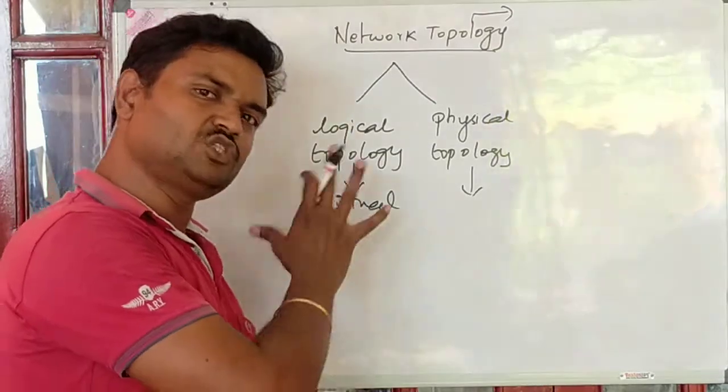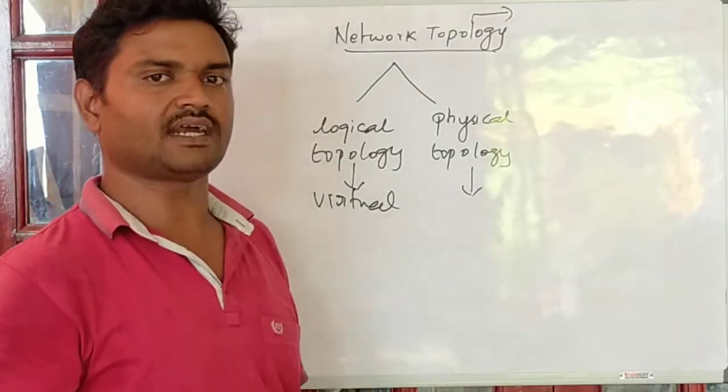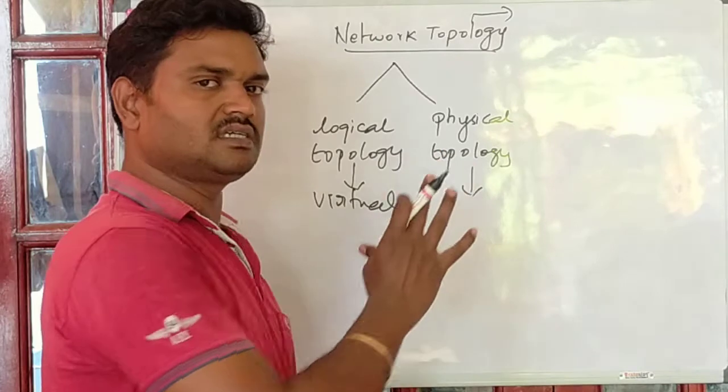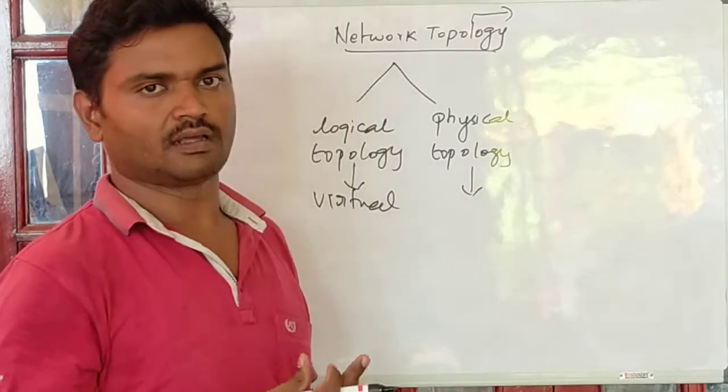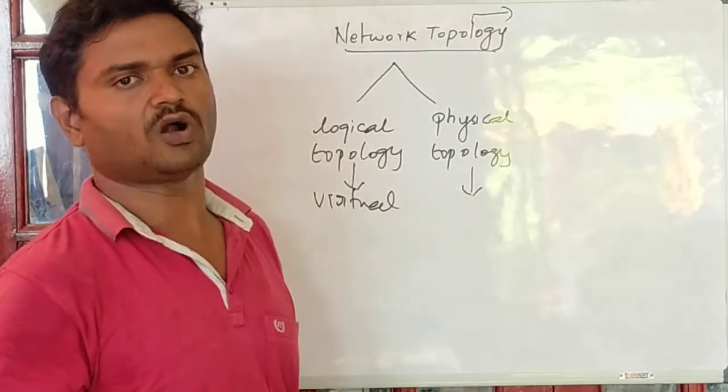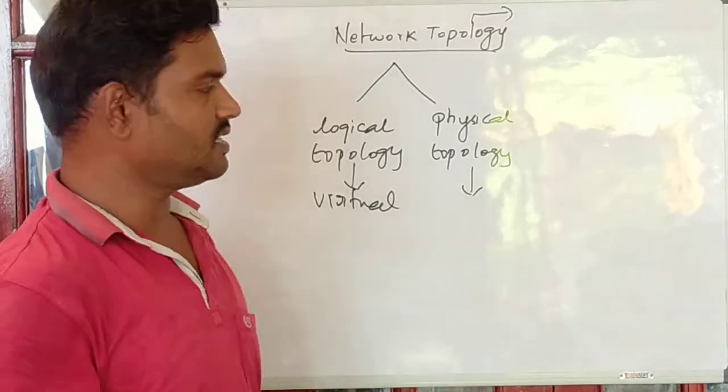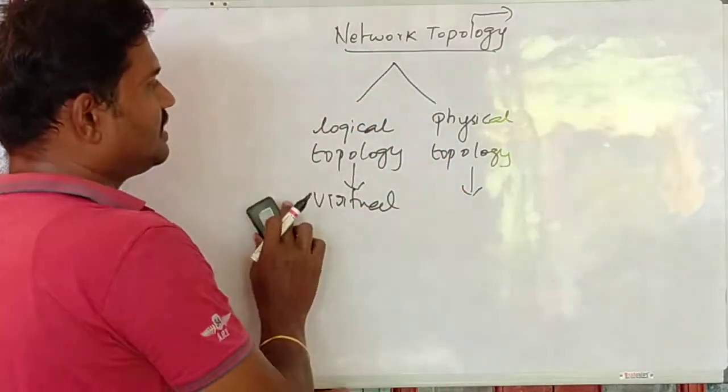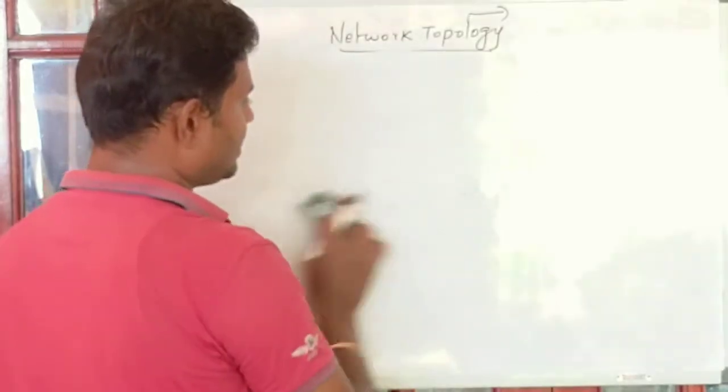Logical topology is a virtual connection. It's not physically connected, whereas in the case of physical topology, it is purely connected through wires. All the nodes are connected through wires. That is physical topology, and we'll discuss physical topology majorly here.